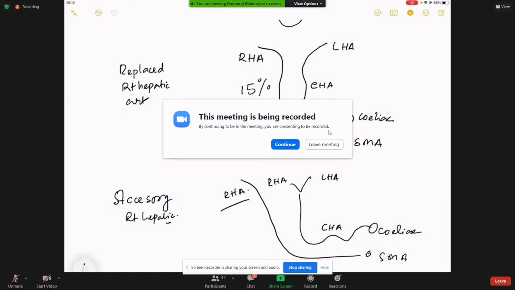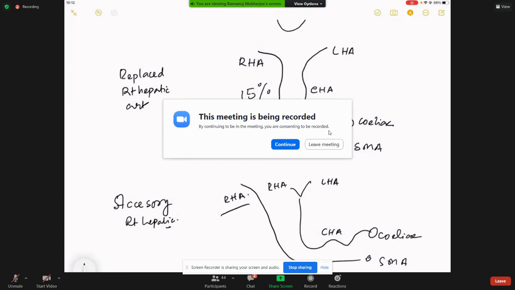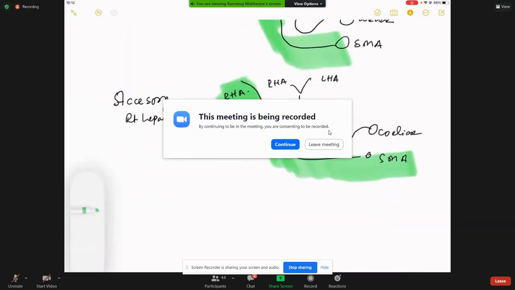Now, why should I be knowing about all of these? Why should I be writing about all of these? The thing to remember is that for these two arteries, the replaced and accessory right hepatic arteries, there are only two important points to understand.